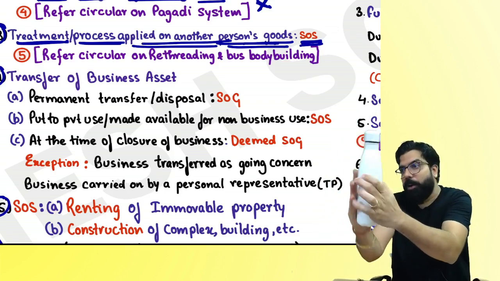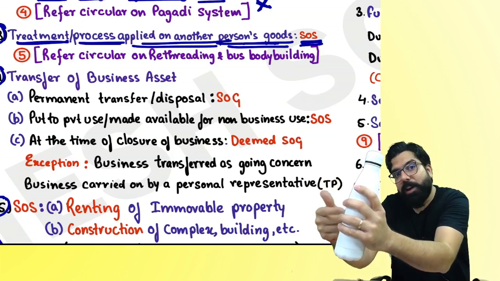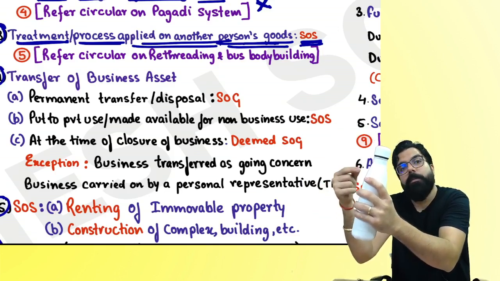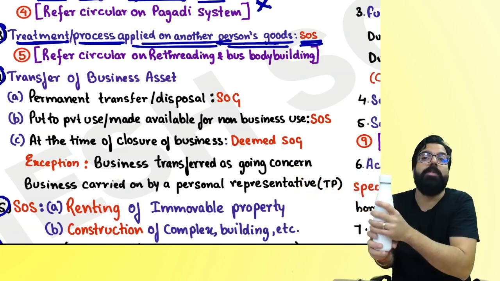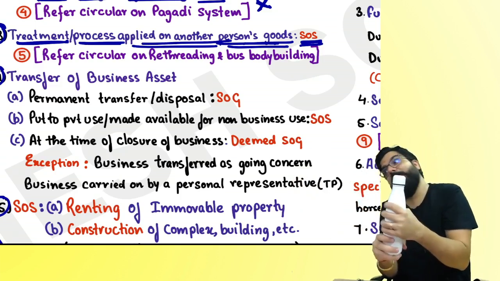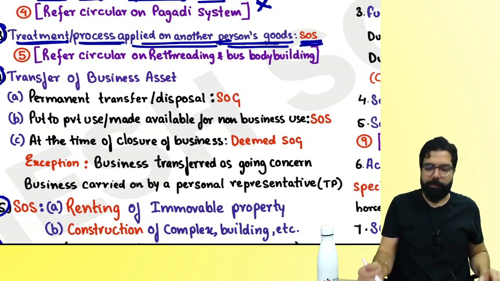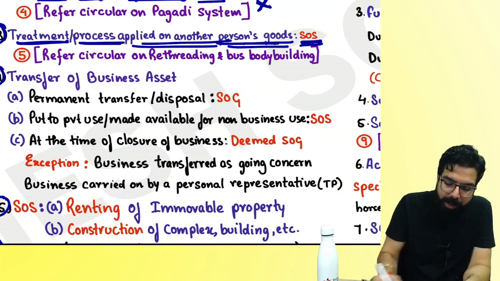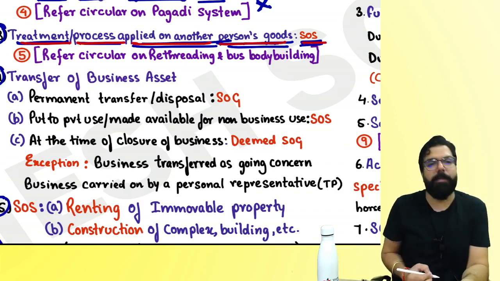You did the treatment or process on the goods and you gave it back to me. While doing the treatment or process, you might have used some material, but that doesn't matter. What you have given me is always to be considered as supply of service. Are we clear with this point, everyone? That's what they are telling over here. If any treatment or process is applied on another person's goods, it is always a supply of service.